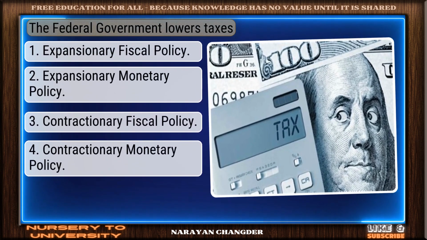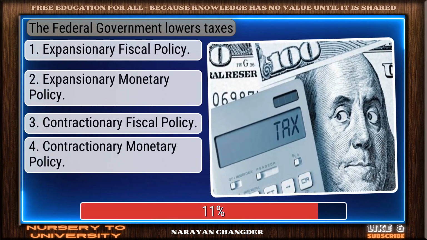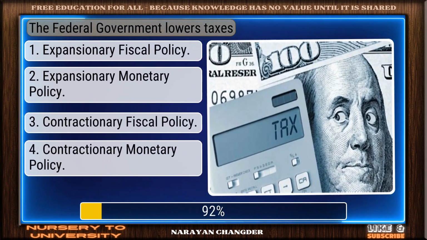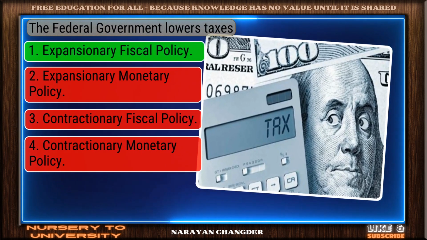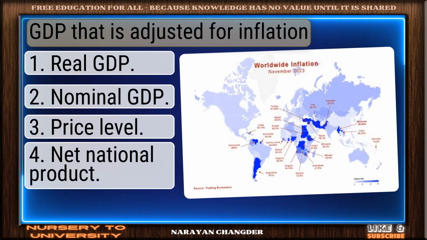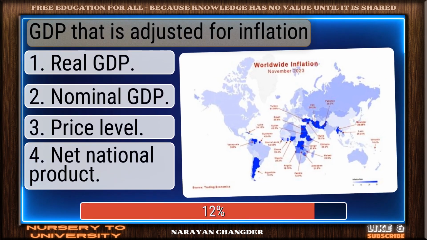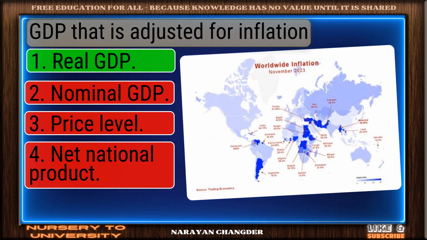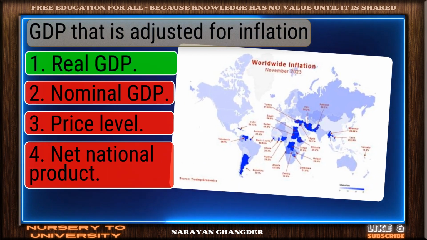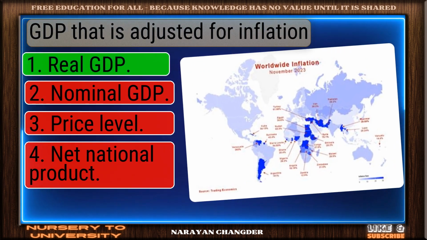The federal government lowers taxes. Smart move. Expansionary fiscal policy is an accurate answer. GDP that is adjusted for inflation. Exactly. Real GDP makes sense, and it is the right choice.